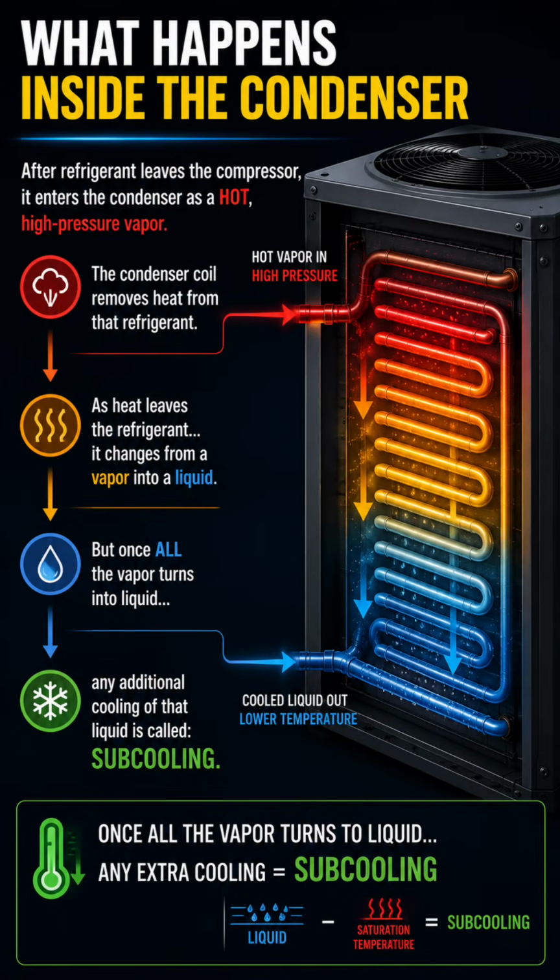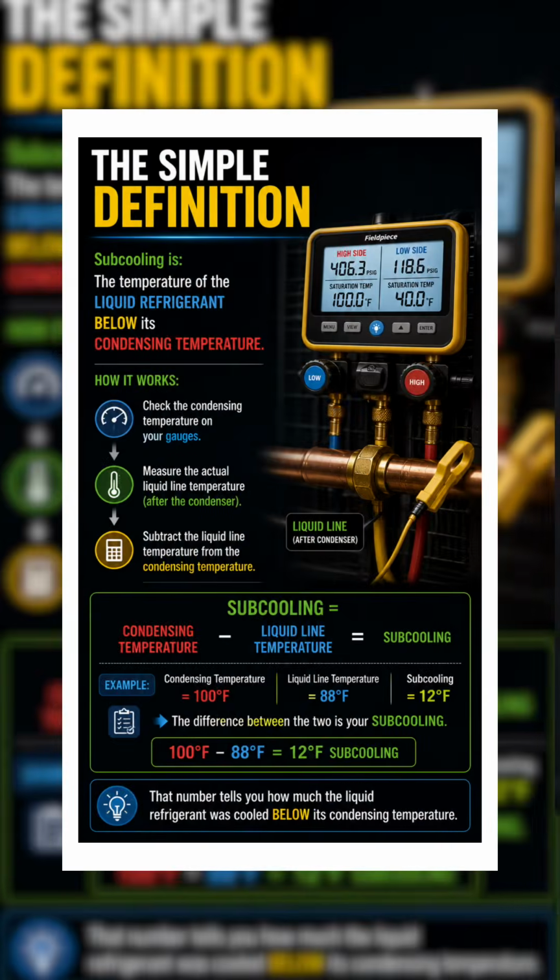After refrigerant leaves the compressor, it enters the condenser as a hot, high-pressure vapor. The condenser coil removes heat from that refrigerant. As heat leaves the refrigerant, it changes from a vapor into a liquid. But once all the vapor turns into liquid, any additional cooling of that liquid is called subcooling.